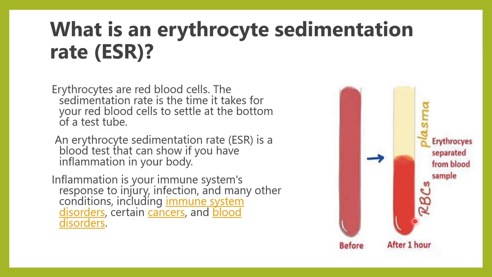So in a few conditions, like whenever there is an inflammation, or in certain kinds of cancers or certain blood disorders, etc., the rate at which the erythrocytes settle down might be altered. So that is why ESR is used as a non-specific marker. It gives you an idea, yes, something is happening in your body, some kind of a breakdown, some kind of an inflammation is happening in your body, but where it is happening, it will not tell you.